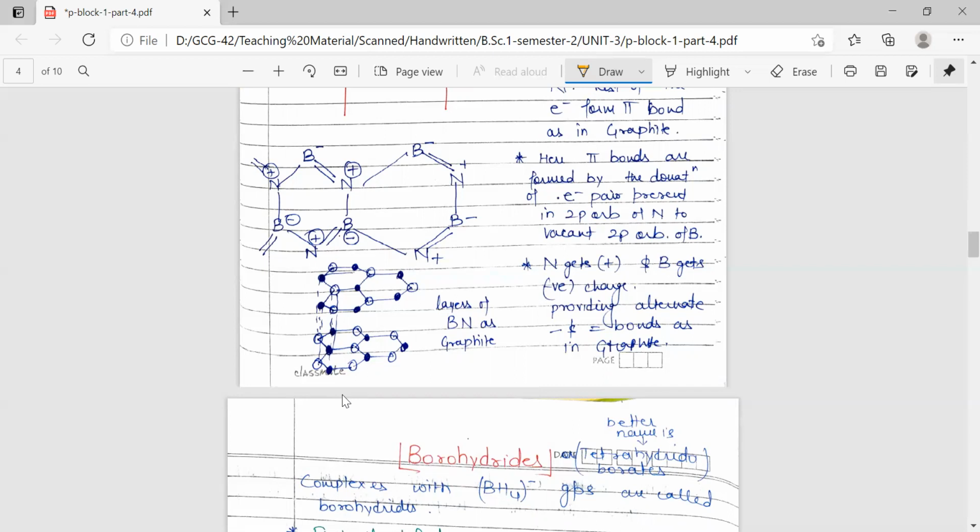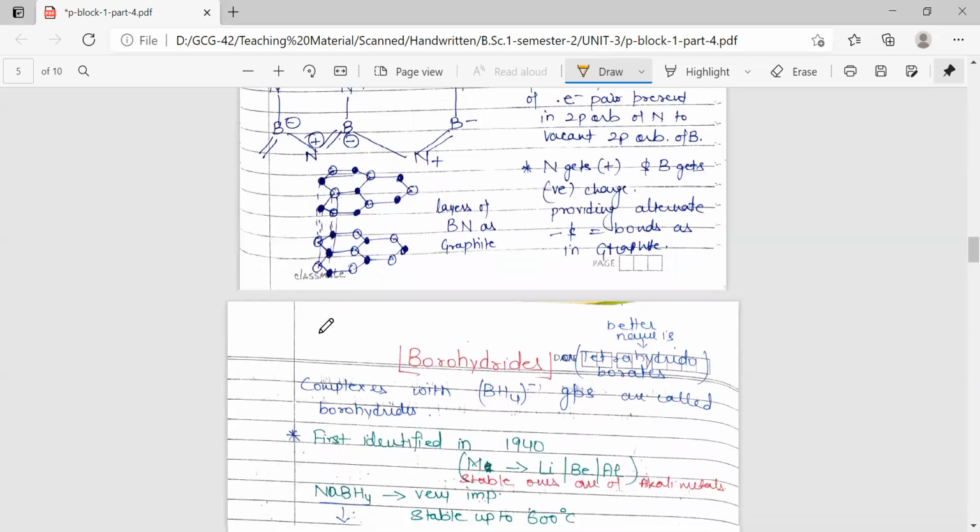We can place any carbon at any position. But here, as the boron and nitrogens are to be present at alternate positions, this is to be kept in mind: for the first layer, if at that position it is boron, then in the alternate layer that position will be occupied by the nitrogen.